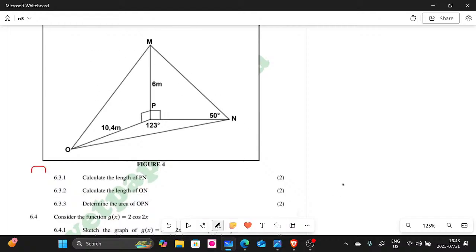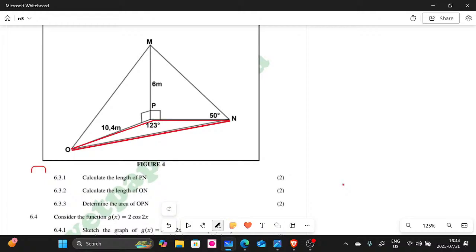Let's look at 6.3.2. They want us to calculate the length of ON. Let me highlight which one is ON. ON is from this point to that point. So with ON, we're going to focus on this triangle underneath here that I highlighted with red.